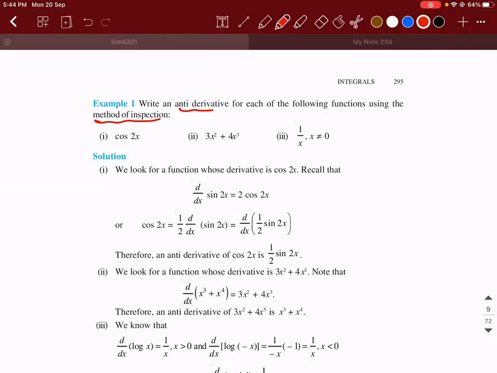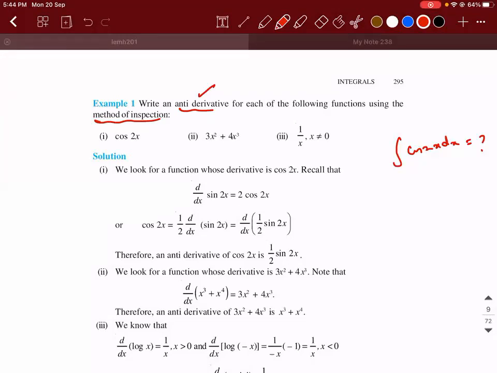Okay. Now, what they are asking is find the antiderivative. Antiderivative in the sense integral. Okay. So integral of cos 2x dx is what they're asking. So what is the answer?